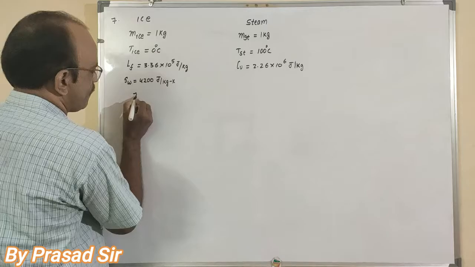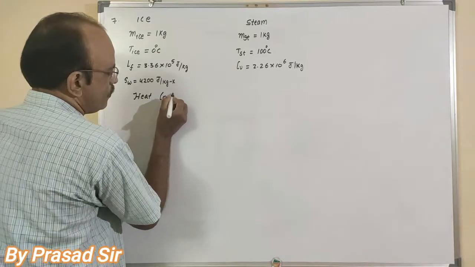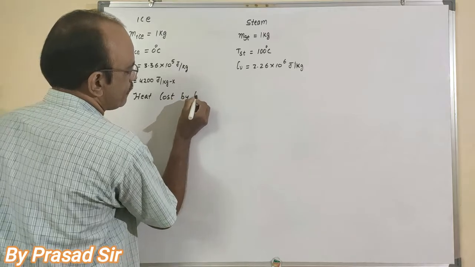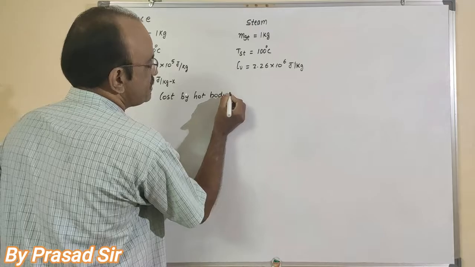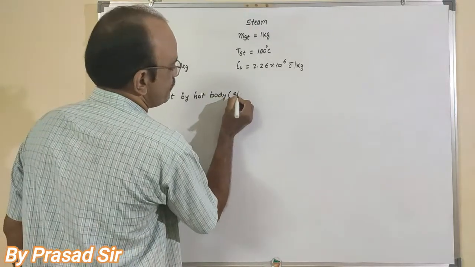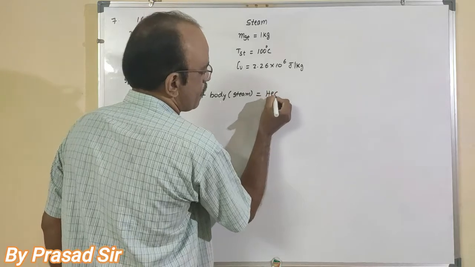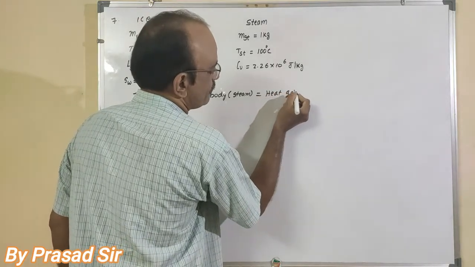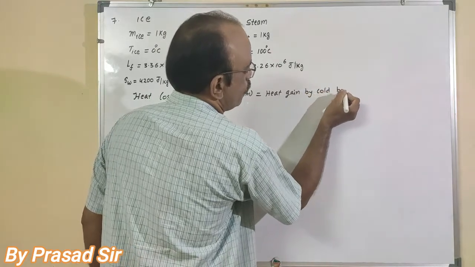Here, heat lost by the hot body, but which is the hot body here? Steam, and it is equal to heat gained by the cold body.